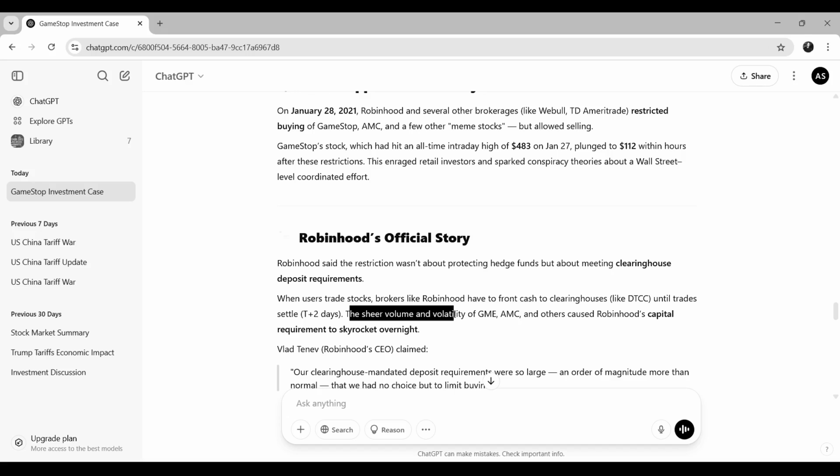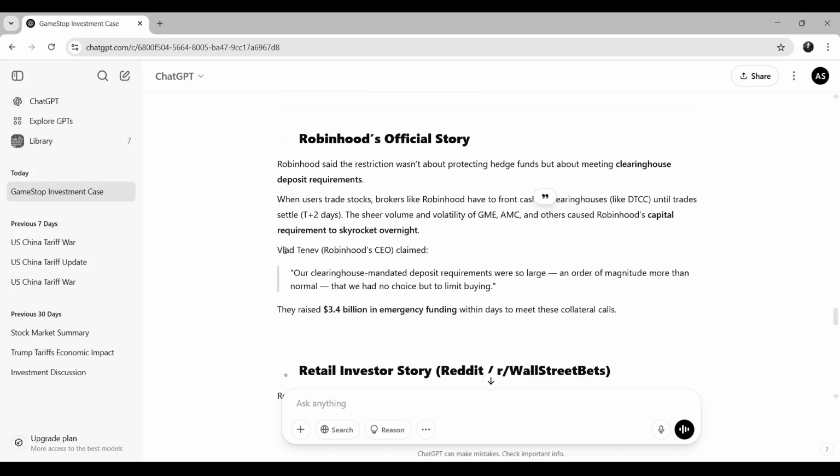The sheer volume and volatility of GME and AMC and others caused Robinhood's capital requirements to skyrocket overnight. Now, the CEO of Robinhood said that our clearinghouse mandated deposit requirements were so large, an order of magnitude more than normal, that we had no choice but to limit buying. They raised $3.4 billion in emergency funding within days to meet these collateral calls.